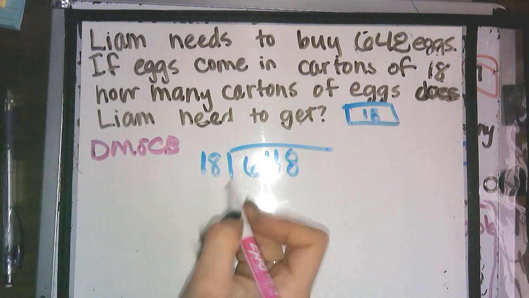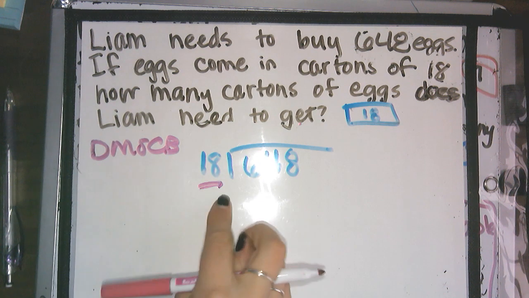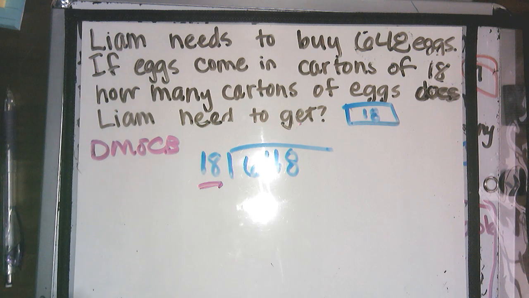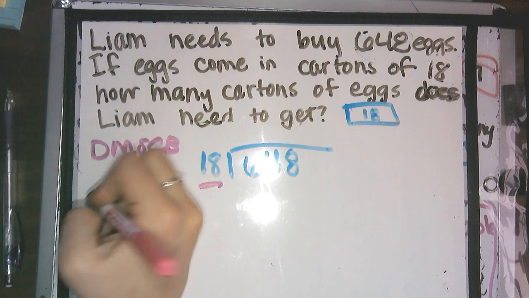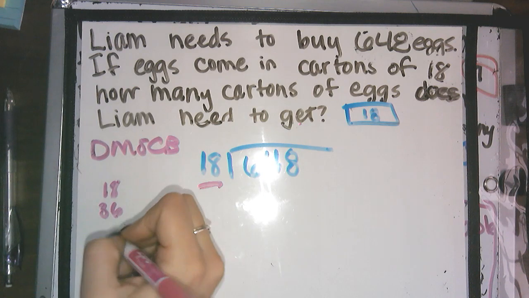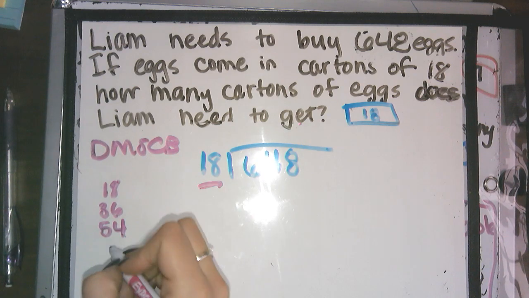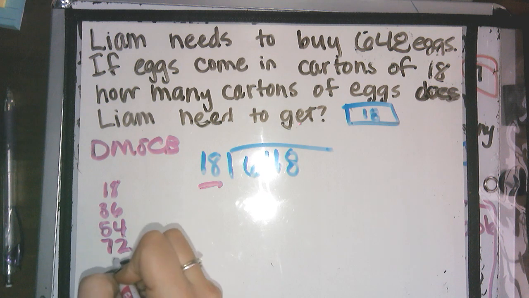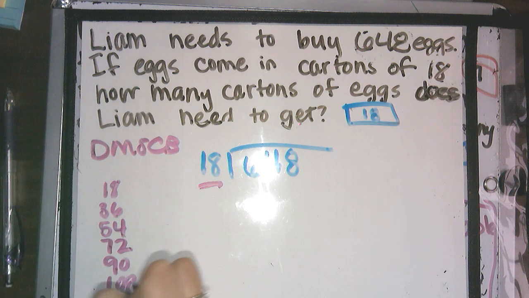Ooh, actually, I have a 2-digit number here. In order to know how to divide with that, I'm going to count down the side to make sure I have this right. So 18 plus 18 is 36, then 54, then 72, then 90, then 108. So I've counted down the side by 18, a few numbers, not all the way, but we'll see if I need a number bigger than 108.